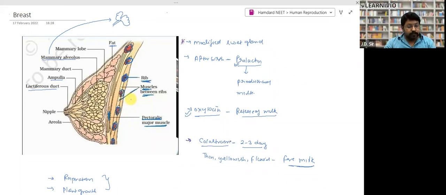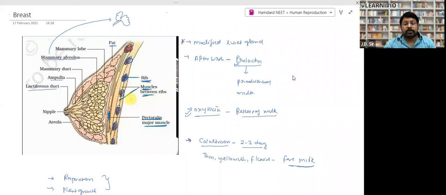Colostrum is very important milk, and every doctor suggests that the colostrum must be fed to the young one, because it is a thin yellowish colored fluid, and it's milk in fact, and it provides nutrition, right, to the young one.